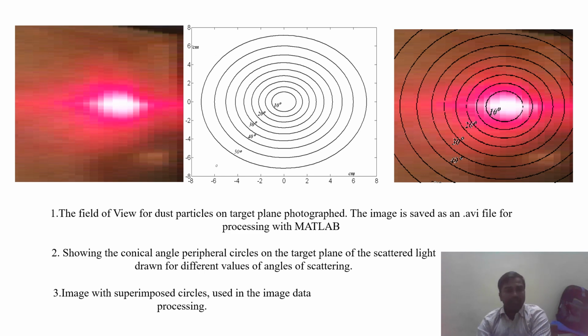This is the field of view for the dust particle and the target plane. We can take a photograph of that from another side. The image is saved as an AVI file for processing. The second one is just showing the conical angle peripheral circle on the target of the scattered light. The last one is a superimposed circle with this imaging process.